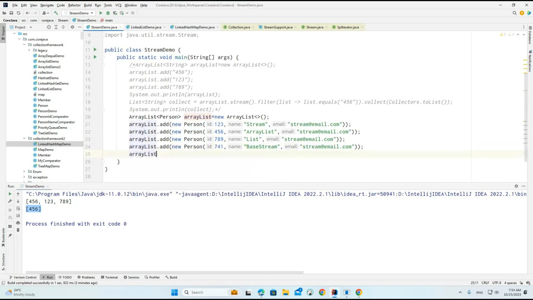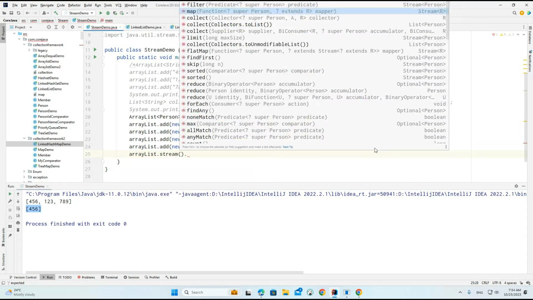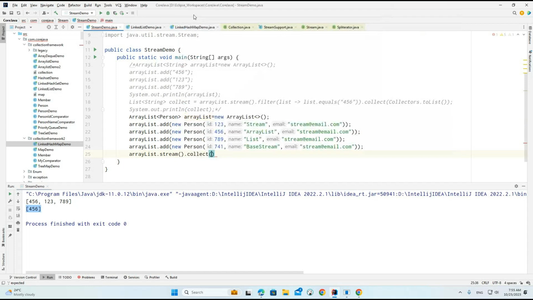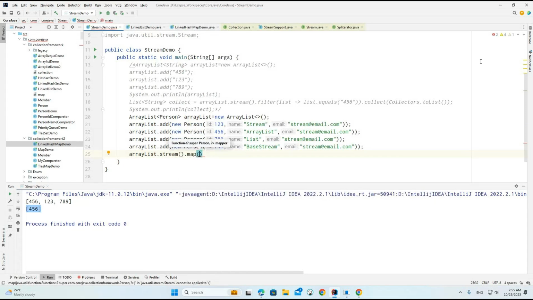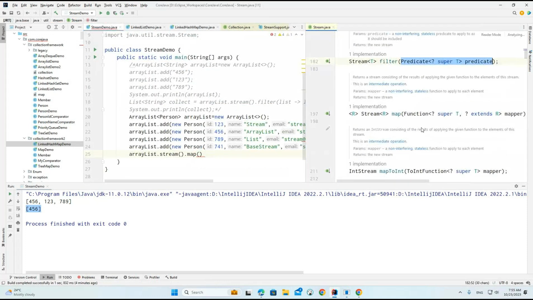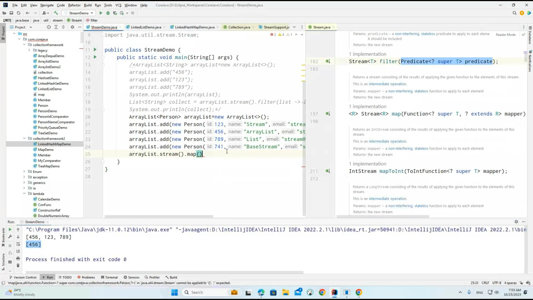But now what I am doing here, array list dot, the same method we can call stream to get the stream object here. After that I am trying to call the map. Now understand what it is expecting: function. Okay, and if you see the function, generic types are important. Function generic types are important. Go to the map here and try this map so that we'll understand.